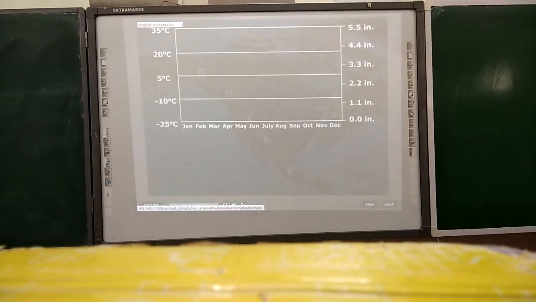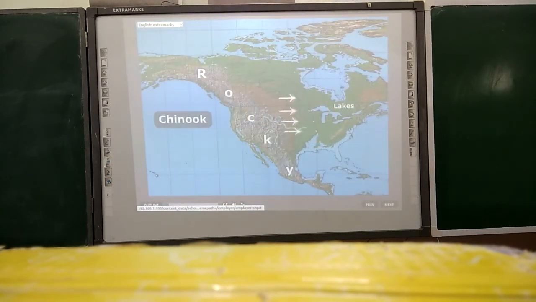Climate. The climate is of continental type. Summers are warm with temperature around 20 degrees Celsius, while winters are cold with temperature around minus 20 degrees Celsius. In winters, snow covers this region. The annual rainfall is moderate. A local wind, Chinook, blows in the interior west of North America.